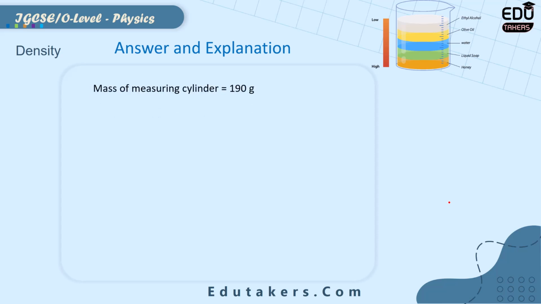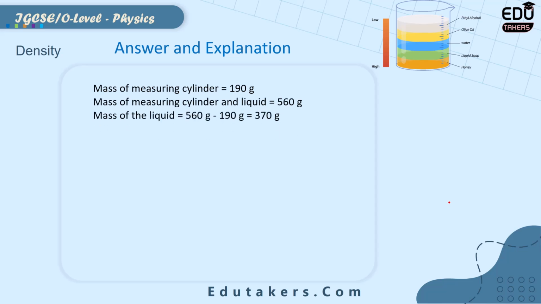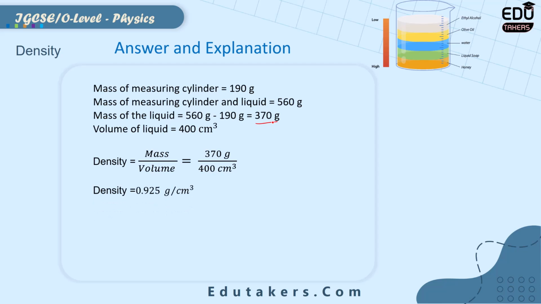First of all, the mass of the measuring cylinder is given, which is equal to 190 gram. The mass of measuring cylinder and liquid is 560 gram. Then you get the mass of the liquid, which is 560 minus 190. It is equal to 370 gram. It's the mass of the liquid that you need to use when you are going to find out the density. The volume of the liquid is given, 400 cubic centimeter. Use here the formula of density, which is mass per unit volume. Then you get the density that comes to be 0.925 gram per cubic centimeter. This is basically the density of the liquid.